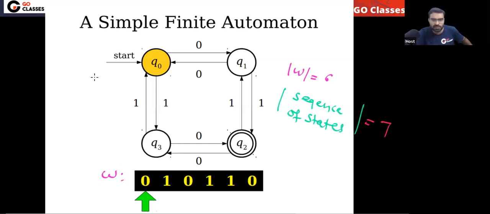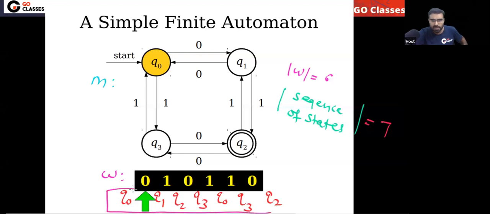If you run this DFA M on W, you will start in the initial state Q0. From Q0, when you read symbol 0, you will go to Q1. From Q1, when you read symbol 1, you will go to Q2. In Q2, if you read symbol 0, you will go to Q3. In Q3, if you read symbol 1, you will go to Q0. In Q0, if you read symbol 1, you will go to Q3. In Q3, if you read symbol 0, you will go to Q2. So this is the sequence you are getting, a unique sequence.